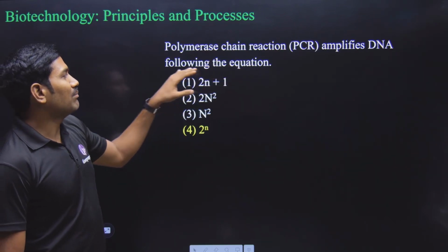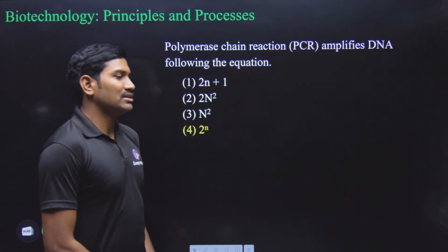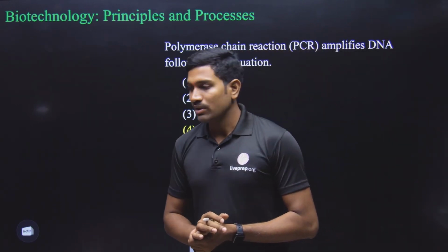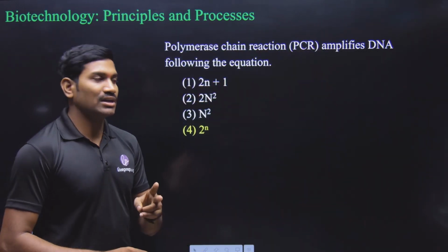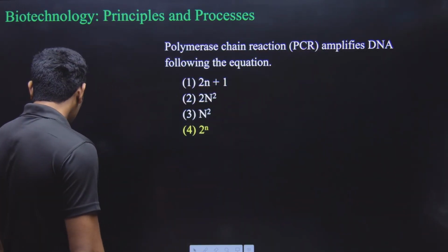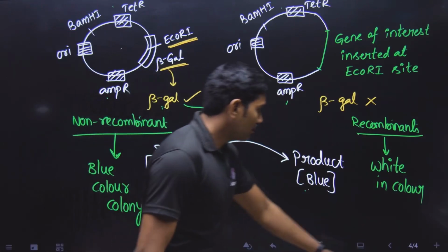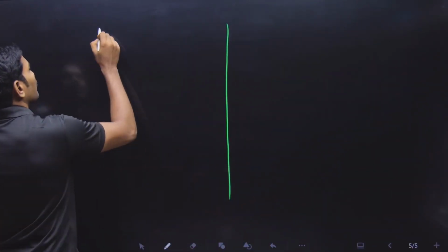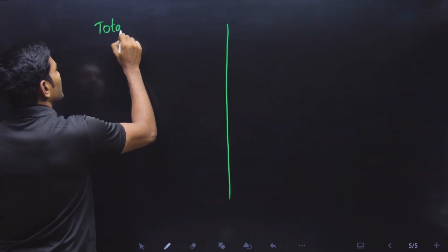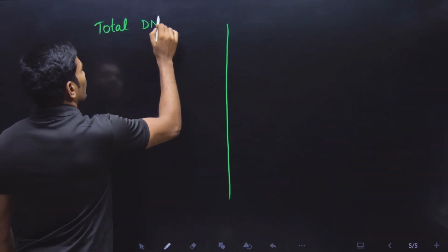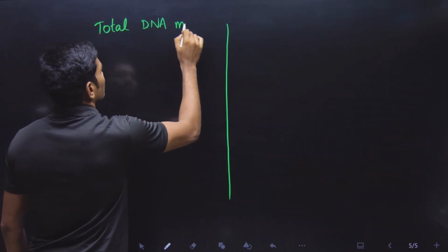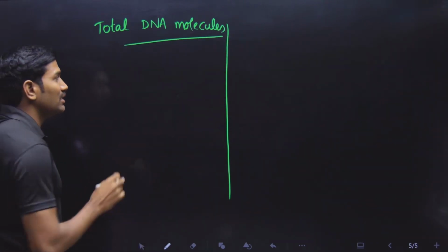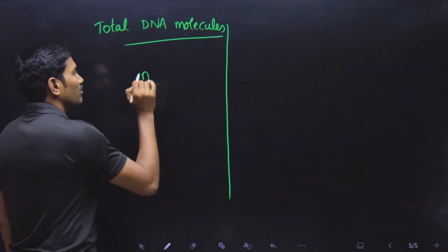Polymerase chain reaction amplifies DNA following the equation. This equation we have discussed very clearly in the regular class. Here there are two formulae. What are these two formulae? The first one is for the total DNA molecules in the PCR process. If you want the total DNA molecule count, what is the formula that you need to use? 2 to the power n.